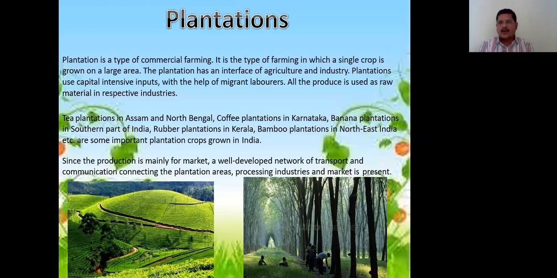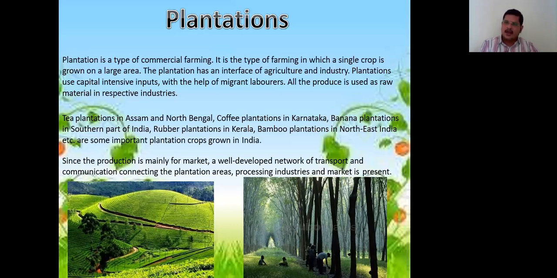So now coming to the next part, plantations. Plantation is a type of commercial farming. It is the type of farming in which a single crop is grown on a large area. The plantation has an interface of agriculture and industry. Interface means both are used, and plantations use capital intensive inputs with the help of migrant laborers. Migrant laborers means coming from other parts of the country. All the produce is used as raw material in respective industries.